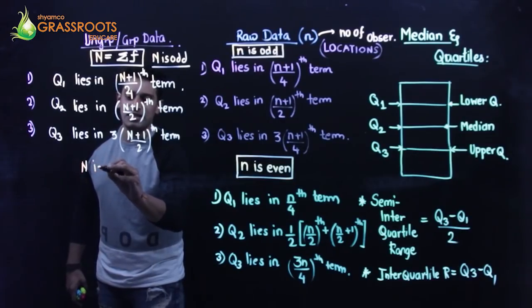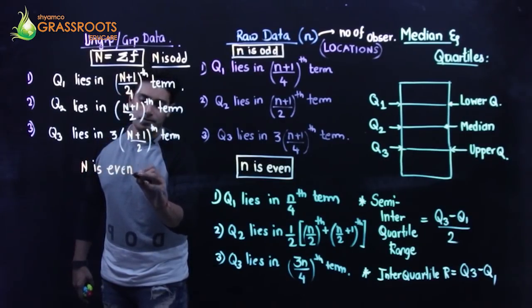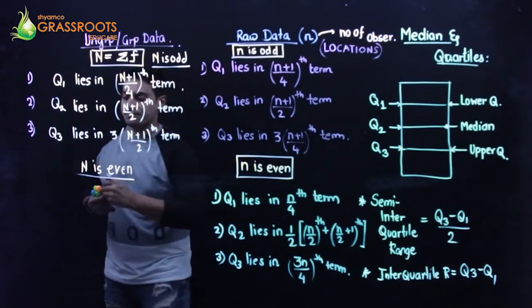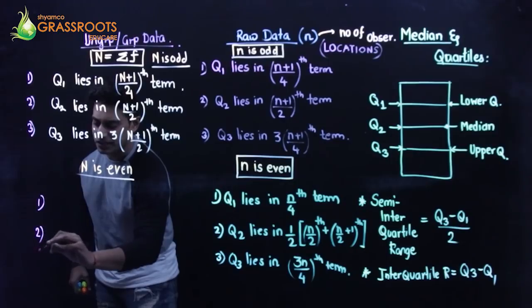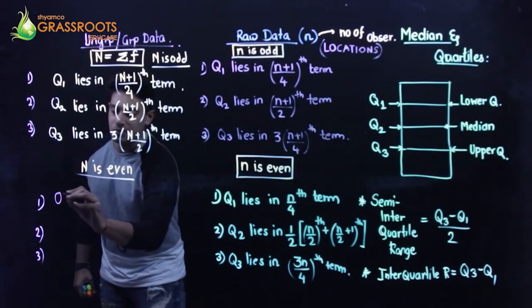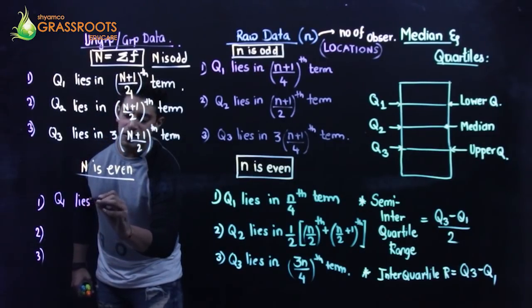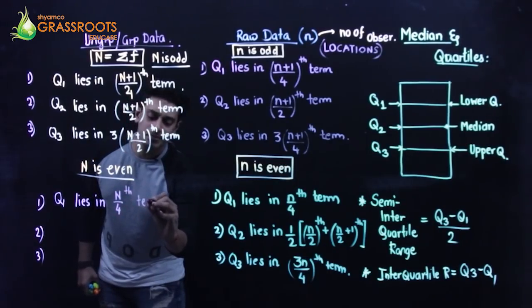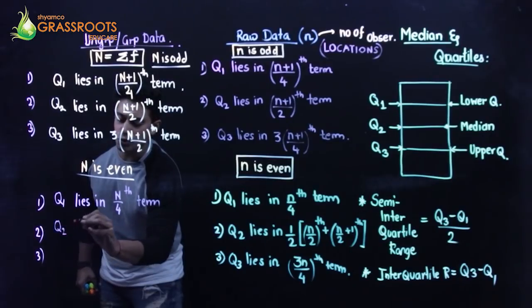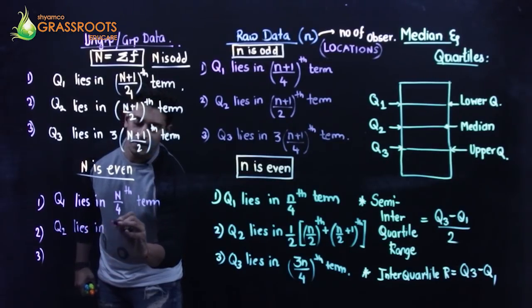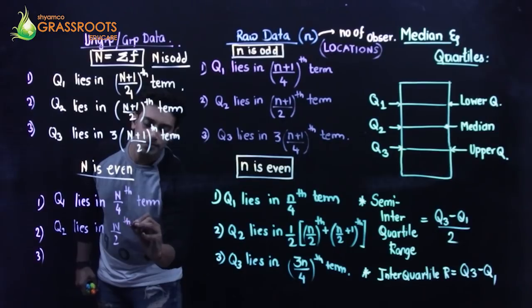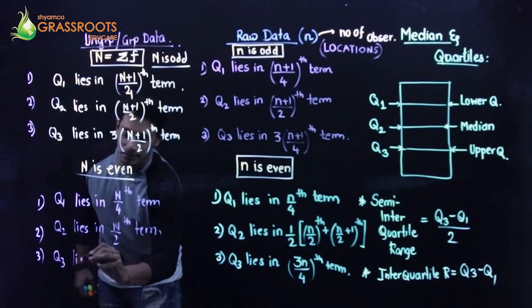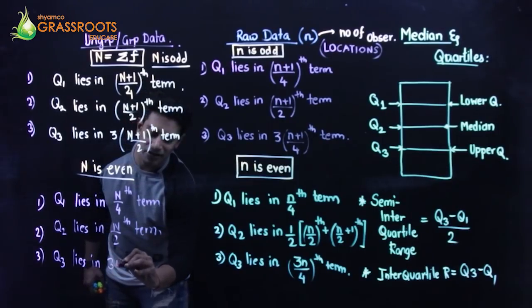Next, when N is even, what are the formulae? Check. For tabular format data, again, Q1 lies in directly the N by 4th term, Q2 lies in the N by 2th term, and Q3 lies in the 3N by 4th term.